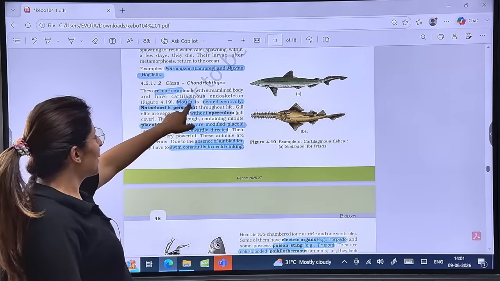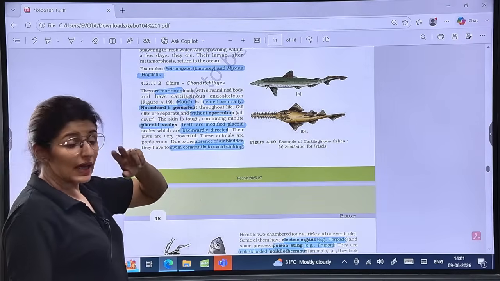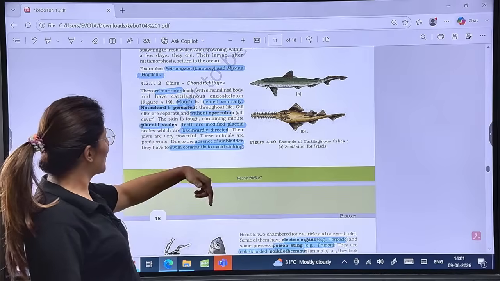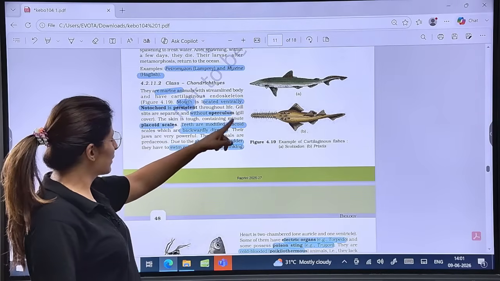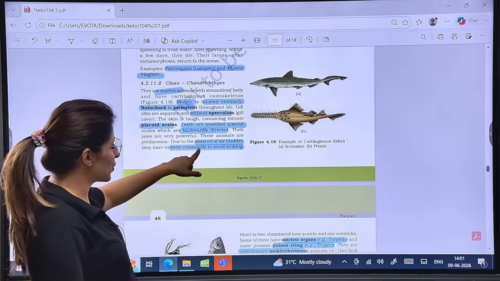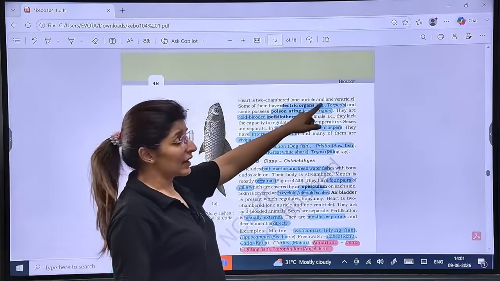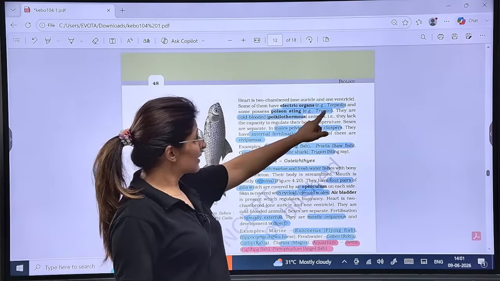Cartilaginous endoskeleton, mouth located ventrally downwards, notochord persistent and cartilaginous, without operculum, placoid scales, teeth modified placoid scales, backwardly directed, very powerful, absence of air bladder, so has to constantly swim to avoid sinking. Now examples: electric ray, torpedo, poisonous stingray, that is Trygon.